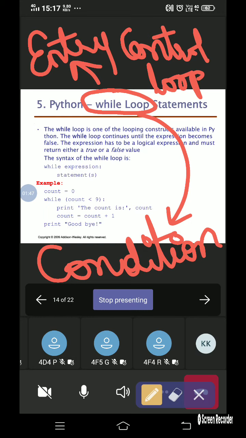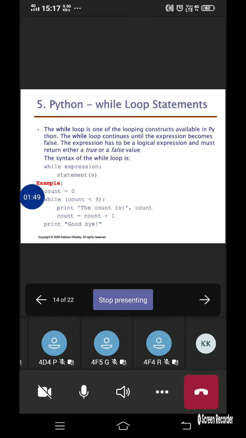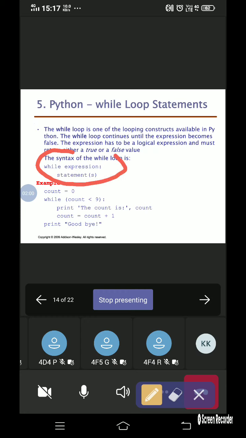Now let us see the syntax of how we can write the while loop in the Python programming language. You can notice here the syntax of the while loop: while, space, expression, colon, then statement 1, statement 2, statement 3, and so on, up to n number of statements you can write in the while loop.